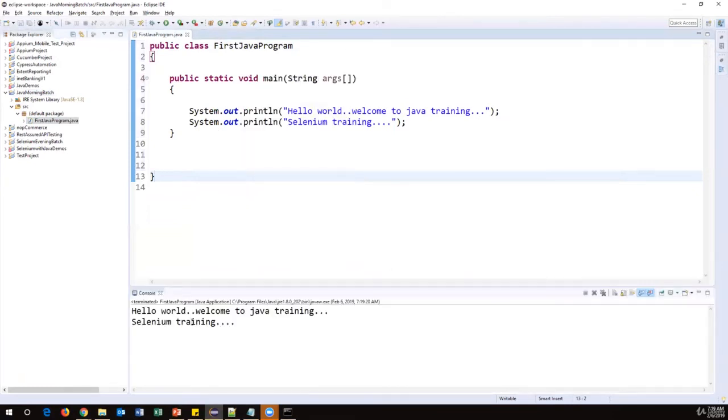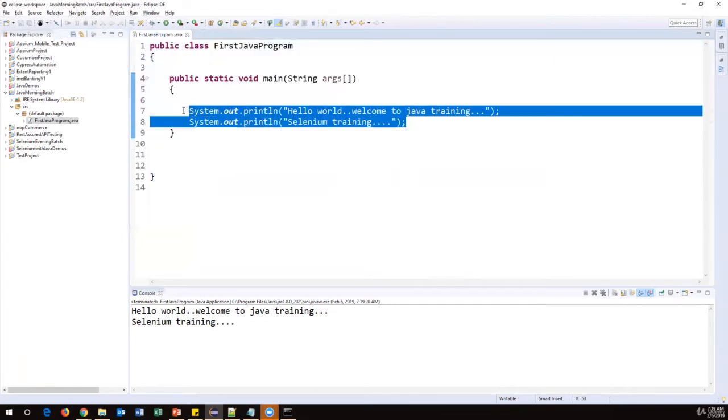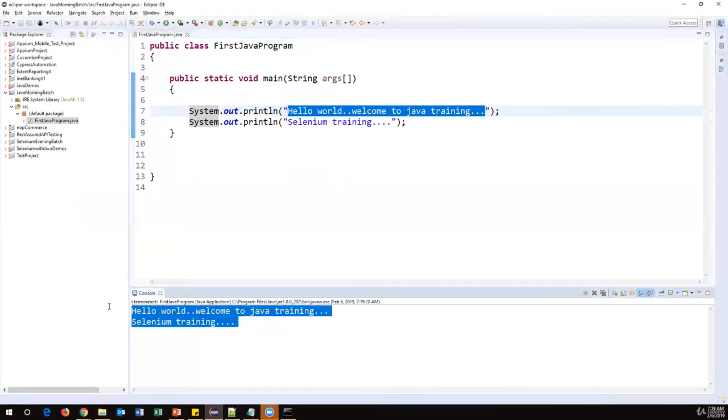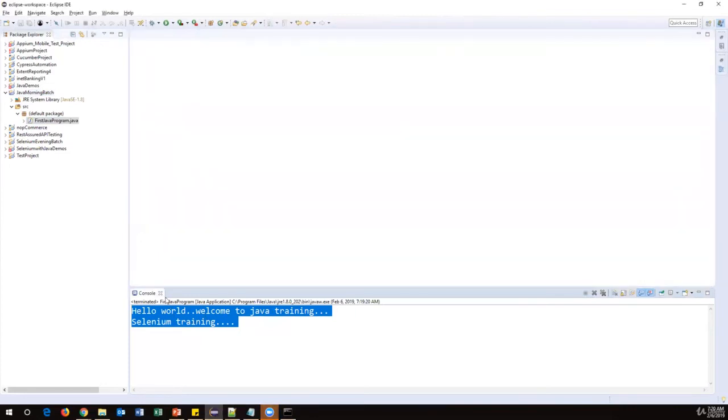Now you will see a new window which has appeared here called the console window. Inside the console window, you can see the output produced by your Java program. In this program, we have created two statements. What system.out.println does is, whatever we have included in the double quotations will be printed as an output in the console window. So this is the very first and very basic program in Java. Now, similarly, we can also create another program. For example, let me close this class. I want to create another program.